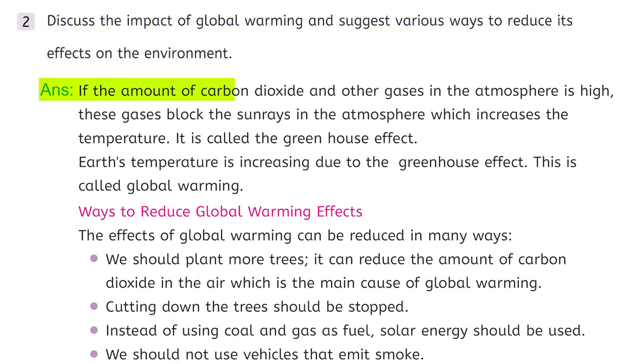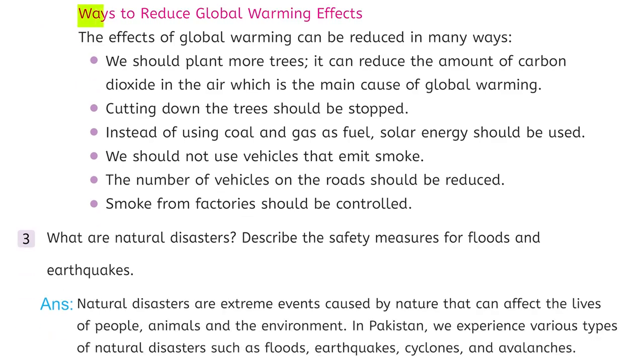If the amount of carbon dioxide and other gases in the atmosphere is high, these gases block the sun rays in the atmosphere, which increases the temperature. It is called the greenhouse effect. Earth's temperature is increasing due to greenhouse effect. This is called global warming. Ways to reduce global warming effects.